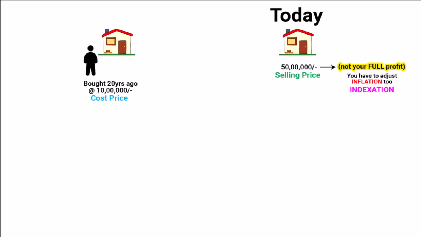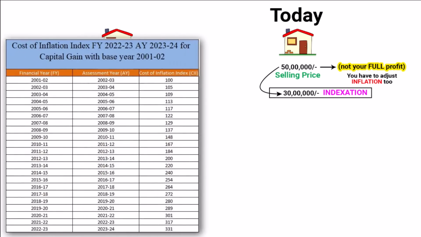Let's say the inflation adjuster or indexation comes out to 30 lakhs. Now the question is, how do you calculate the inflation adjuster or indexation rate? So what happens is that the Government of India publishes a table called the Cost Inflation Index, CII. This table shows a number for each year, reflecting the average inflation since a base year, usually 1981 or 2001 depending on the property. Here is how you calculate the indexed cost of your property. Find the CII for the year you sell the property.